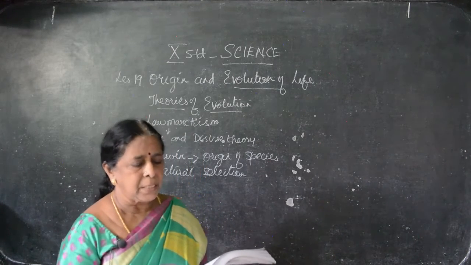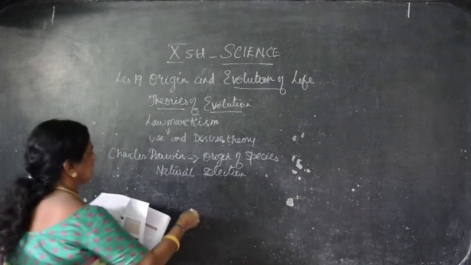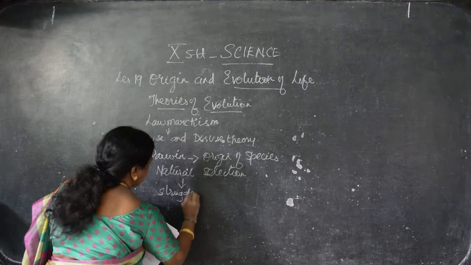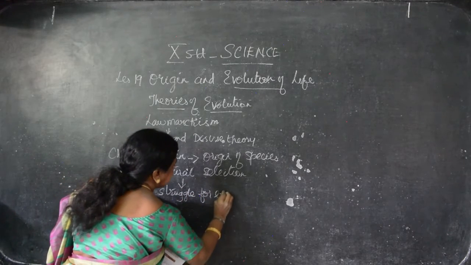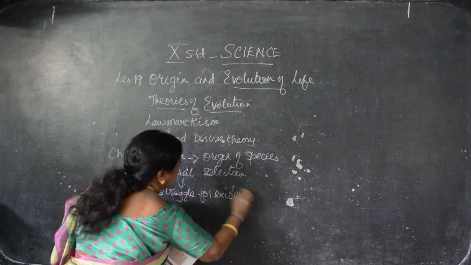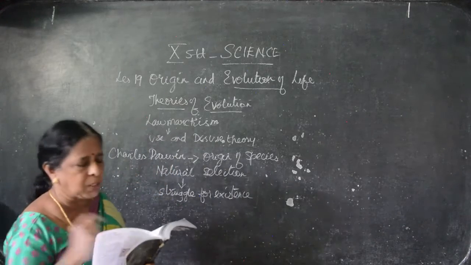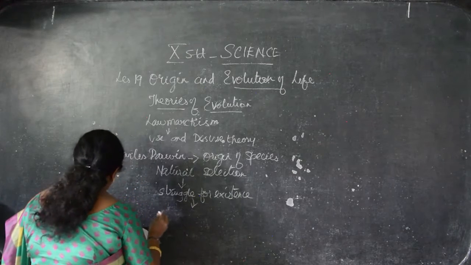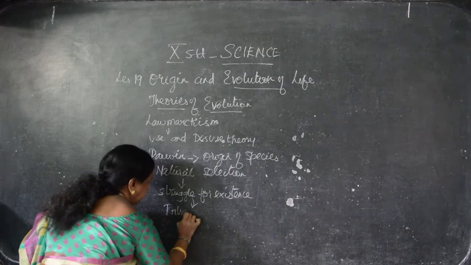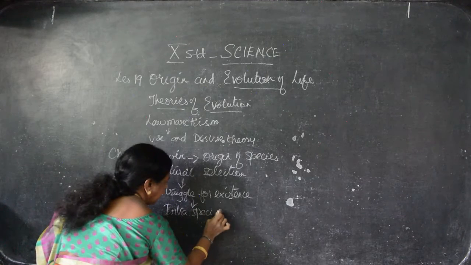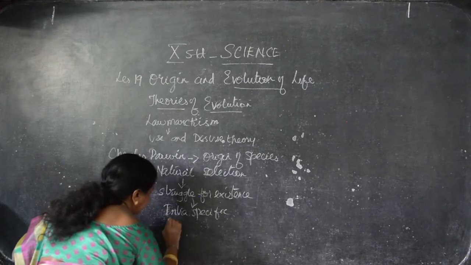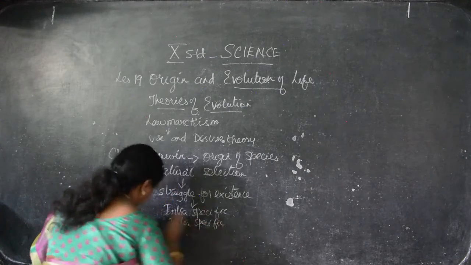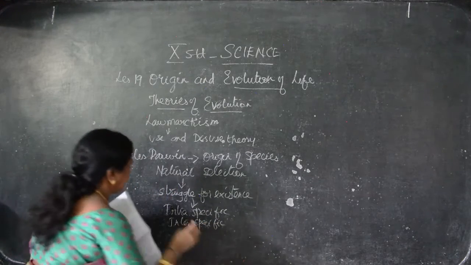So as per that, the struggle for existence, so is it natural selection? Next one is what? Struggle for existence. Existence means coming into the world. All the seeds do not grow into a plant. So the struggle for existence can be of three types. One is intraspecific. Other one is interspecific. The last one is environmental struggle.